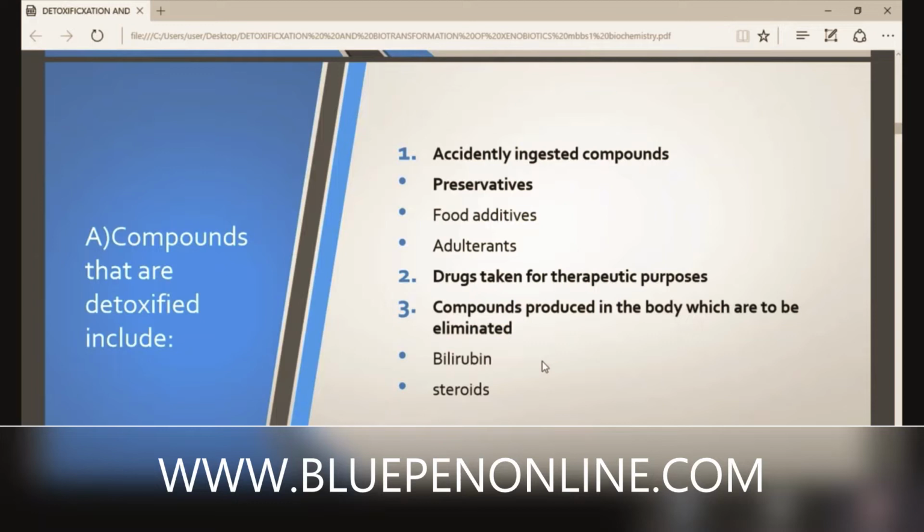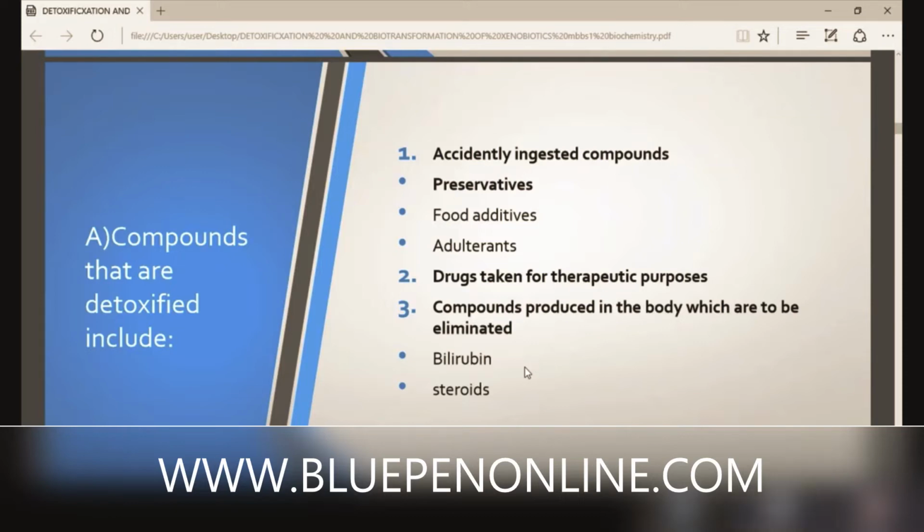Then second one, drugs taken for therapeutic purposes. Then third one, compounds produced in the body which are to be eliminated, like bilirubin and steroids.